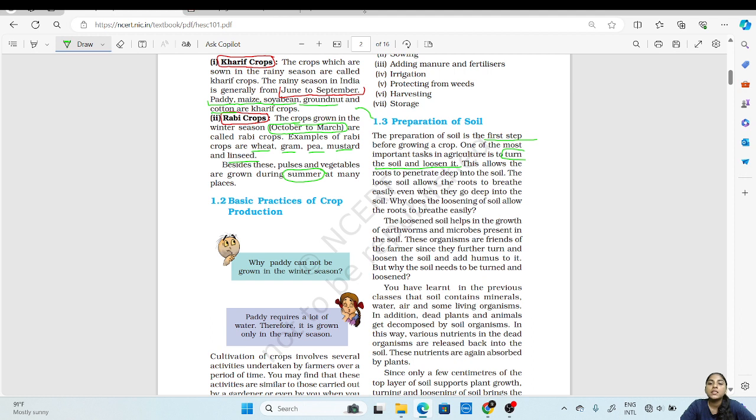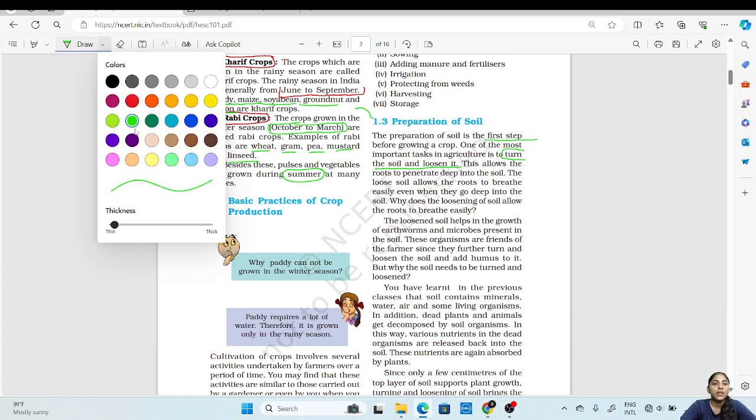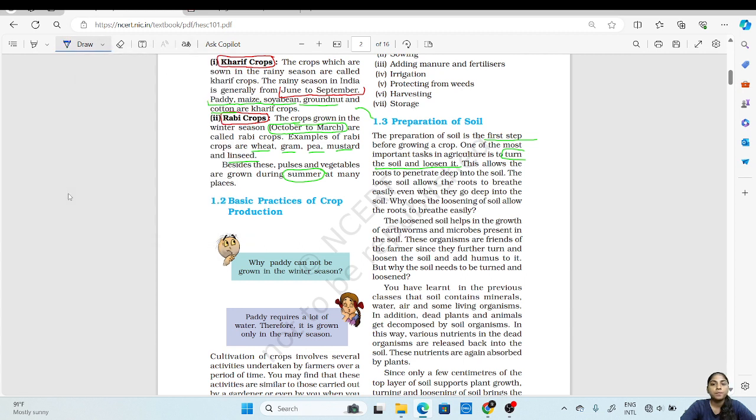Now why is this done? This is done because it helps the roots to penetrate deep into the soil. Then, as I have already said, this also allows the roots to breathe even when they are deep in the soil.